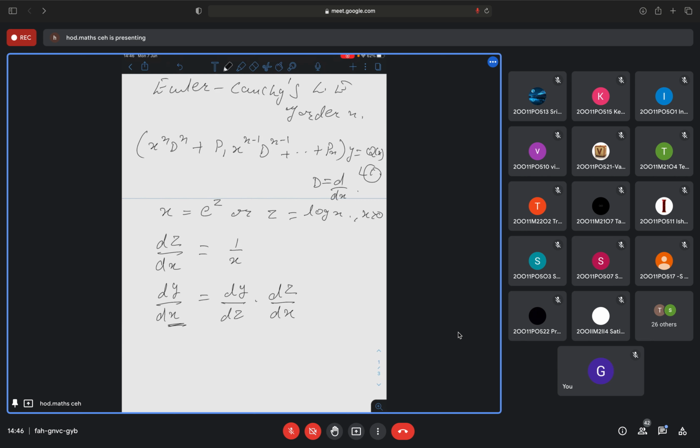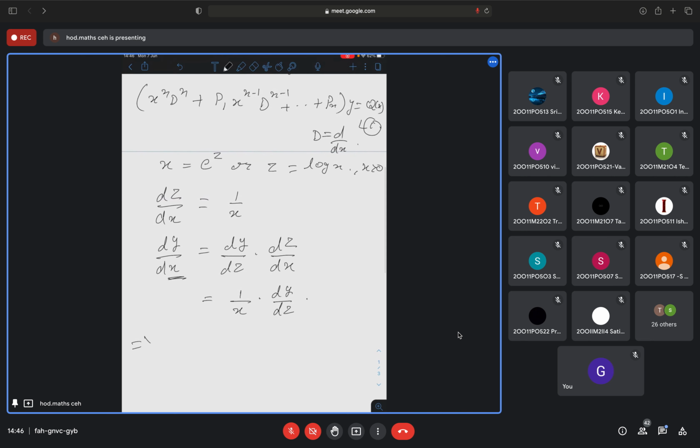I explained this in the last semester also. This is the chain rule you are applying. Now dz by dx is nothing but 1 by x, so we have 1 by x into dy by dz. Or this whole thing I can write as x into dy by dx is equal to dy by dz. Can I write?